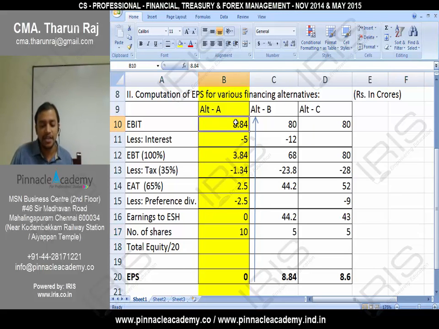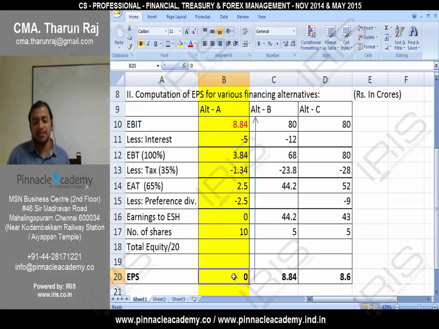Now this EBIT is 8.84. That EBIT is the EBIT at which EPS is 0, or in other words, recovers the interest and preference dividend. So this EBIT is known as financial break-even point, or financial break-even point EBIT. Break-even EBIT or financial break-even point, anyway we can call. Okay, but this is the logic.